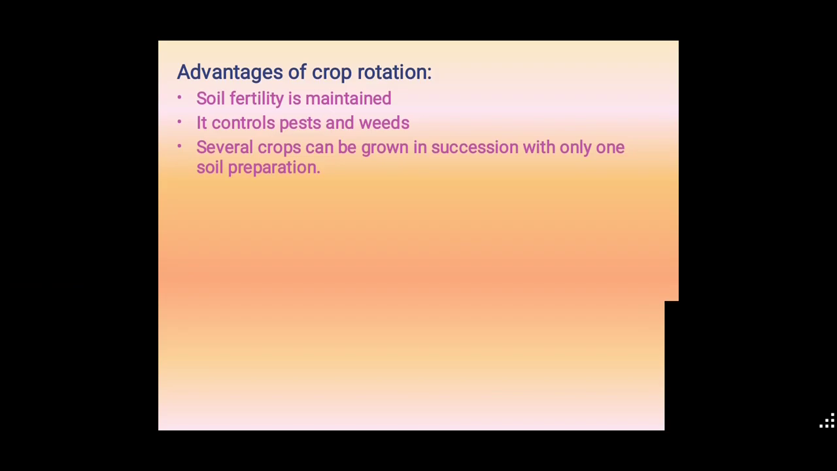Next, the third advantage is that several crops can be grown in succession with only one soil preparation. Several crops can be grown in succession, one by one. We are using different crops one by one, which can maintain the soil fertility and the absorption of soil nutrients, one after another. Only one soil preparation: in the same soil we can take different types of crops. That is the advantage of crop rotation here.